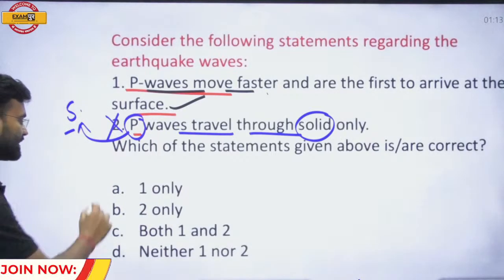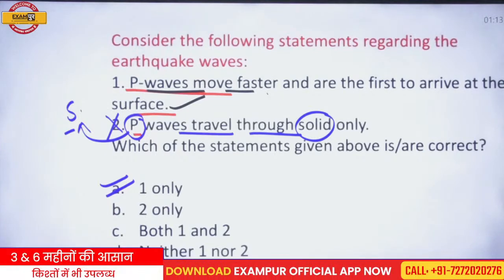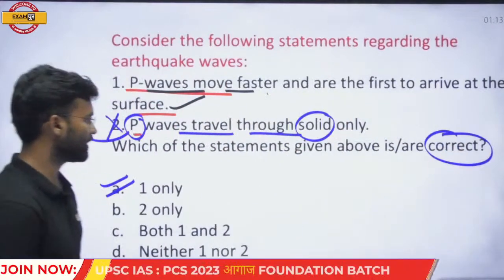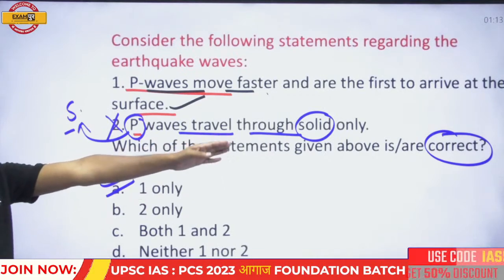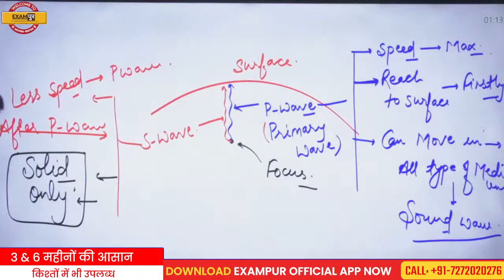So only one is the correct statement regarding this question, and in your question you have to find the correct one. So your answer should be A. If the question asked for the not correct statement, then your answer should be B. But the answer is A.